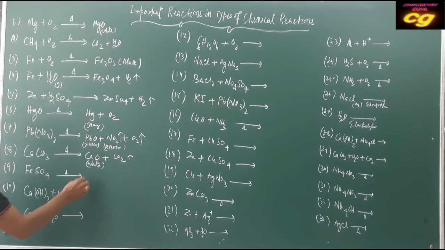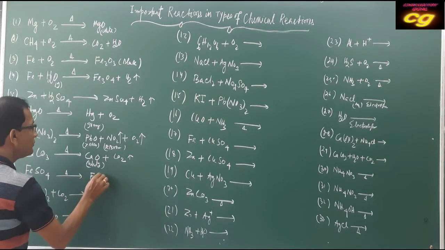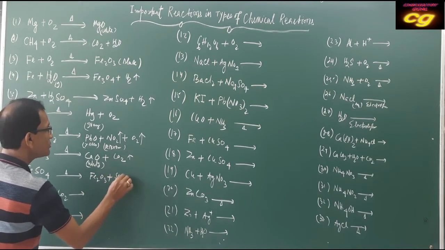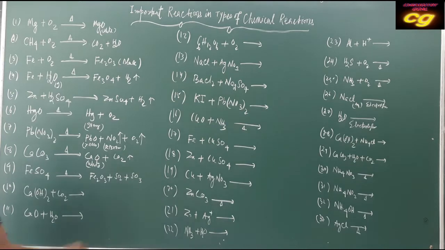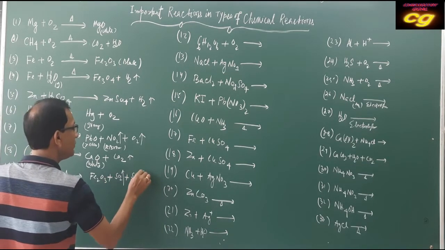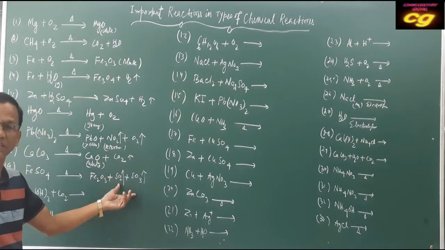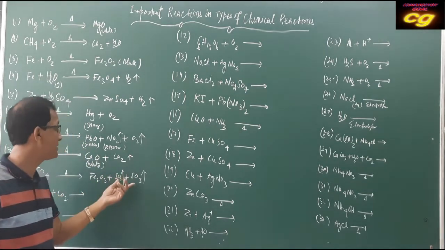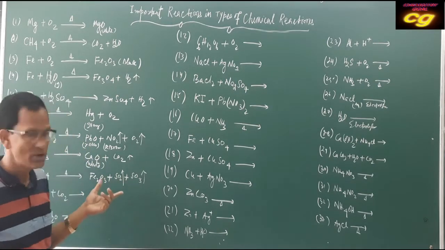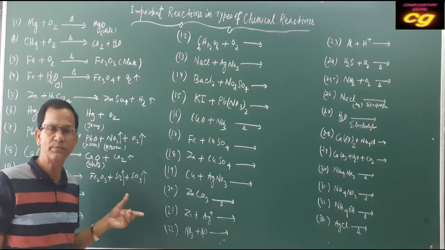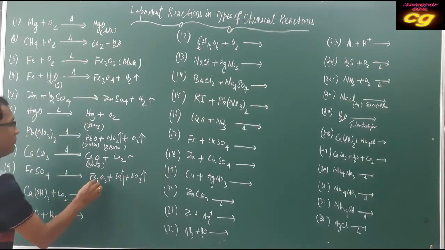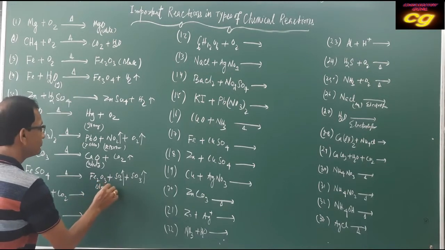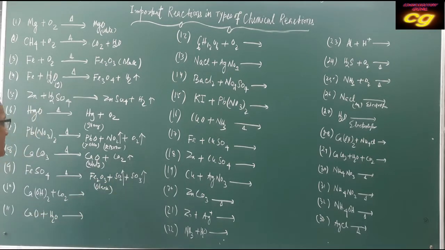Ferrous sulfate when heated strongly produces Fe2O3 plus SO2 plus SO3. Here what happens? These two gases are formed. These two gases are colorless, but they have a burning sulfur smell, and the Fe2O3 becomes a grey or black mass.